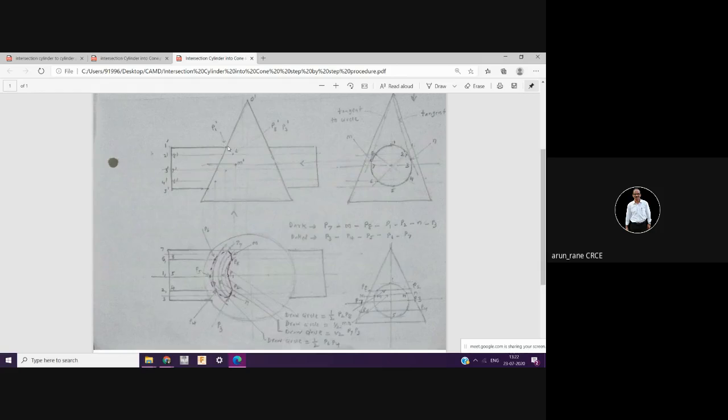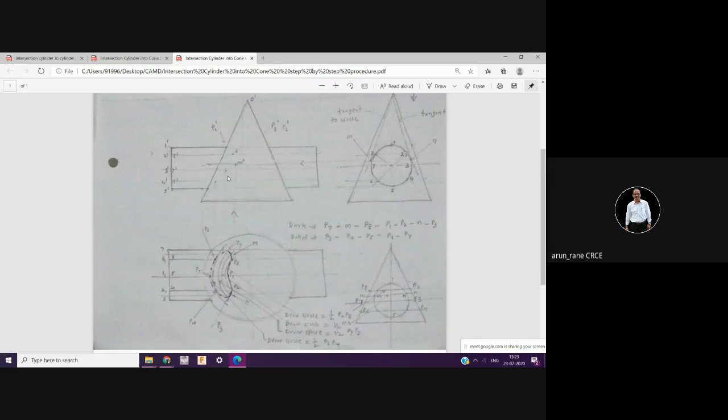Fine. Here we go. Now you have to go for this P3. So again project it from here. P3 के लिए. Alright. So you will get it here. Then P4. Again project it from here. You will get it here. P4. Again project from here. P5, you will get it from here.